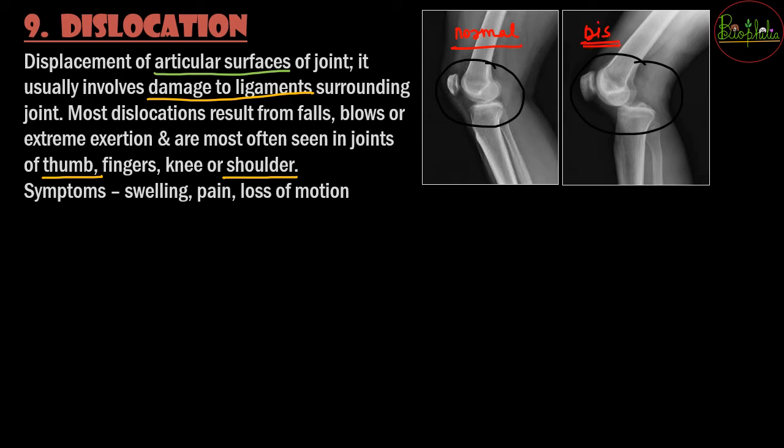From that you can understand that externally there might be swelling because the cartilage has been disrupted, the ligaments have been torn, and the bone has been shifted from its normal position. That is going to give the person a lot of pain and also loss of motion. That is, the person cannot move that joint because it has been dislocated from its position.